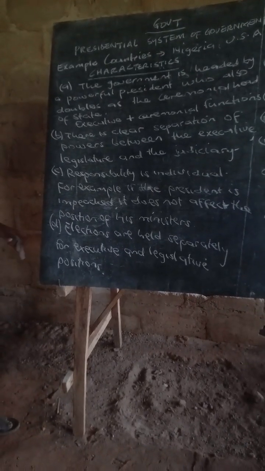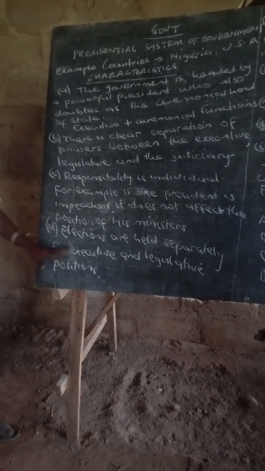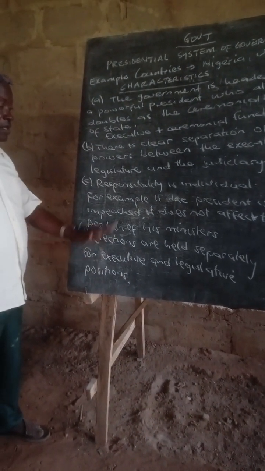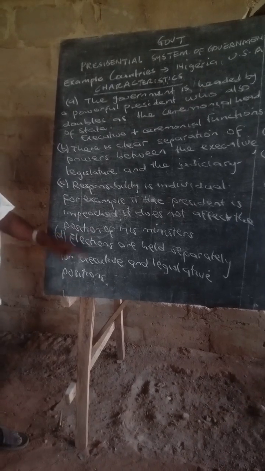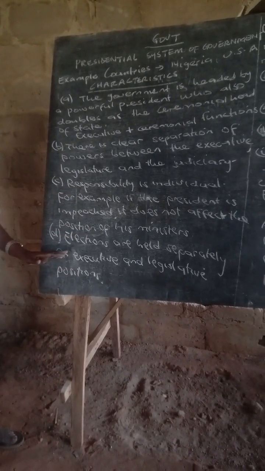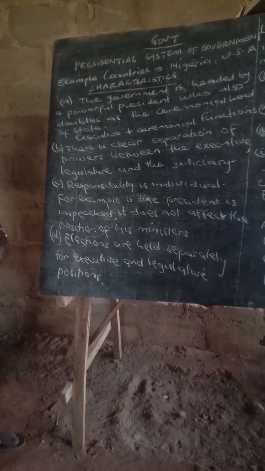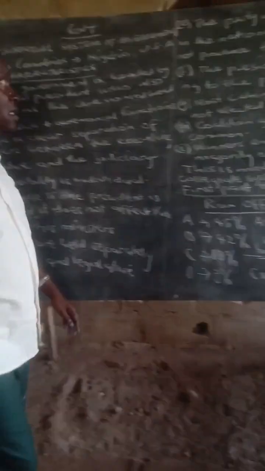Hello, are you following me now? So they hold the elections separately. The election for the president is different from the election for assembly members, parliament members, and they are different from judicial members. So you have many elections, more elections under presidential than parliamentary system.